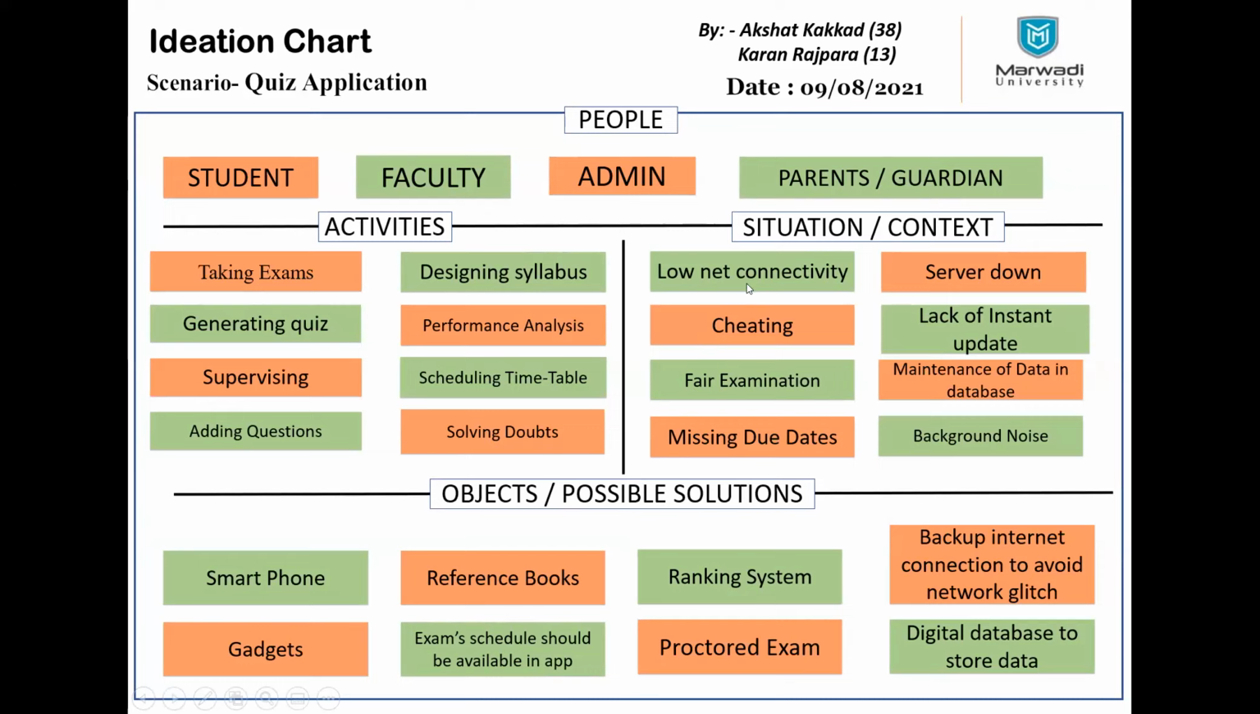As I mentioned before, low net connectivity or server down, and there are some miscellaneous issues like cheating, lack of instant updates. Like whenever a quiz is planned but we don't get updated in our WhatsApp group, it is not fair for the student who does not have internet on. Fair examination policies, like no one should be allowed to cheat.